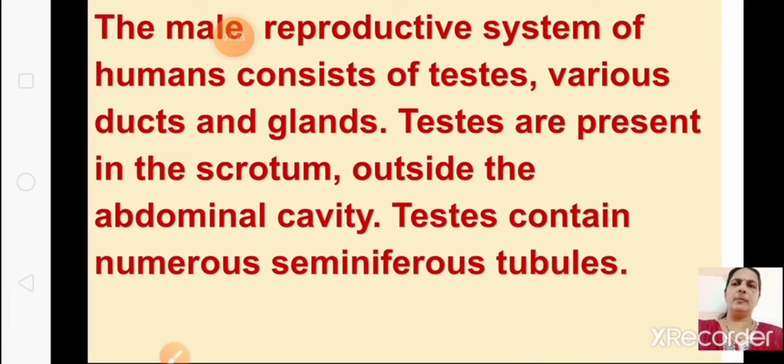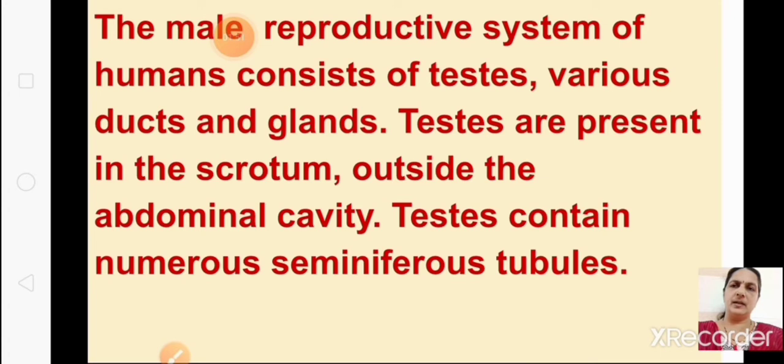The male reproductive system of humans consists of testes, various ducts and glands. Testes are present in the scrotum outside the abdominal cavity in male. In female it is inside. All the reproductive organs, the ovary, oviduct, uterus, everything is inside the abdominal cavity. In male it is outside.